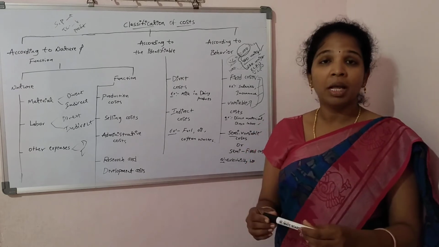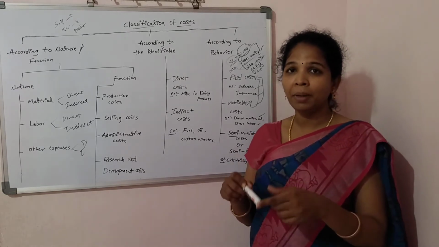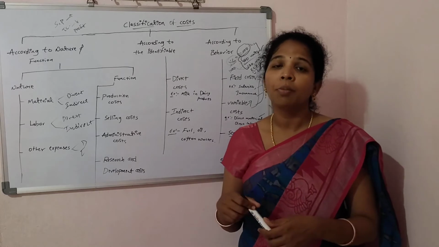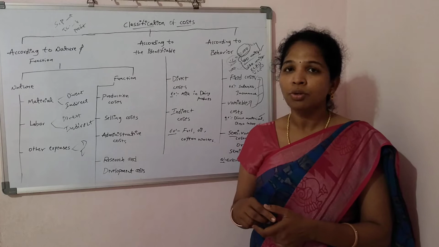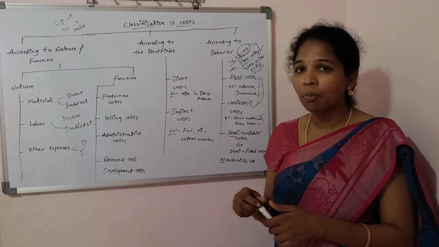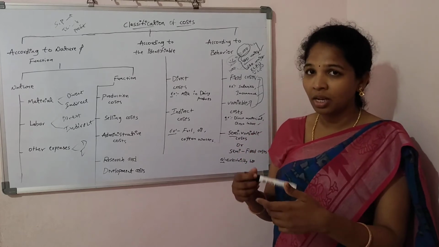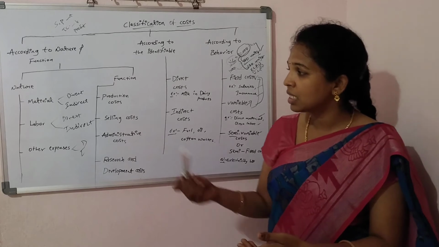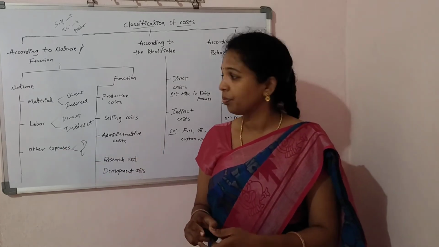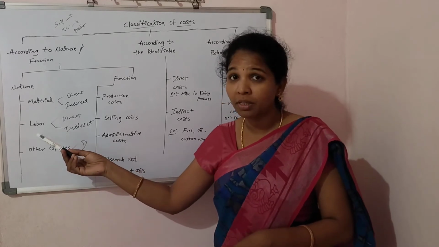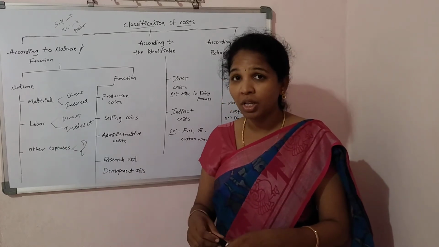Labors work physically and mentally in the production process with the help of machines. Our organization spends some amount on the labor. That is the labor cost.